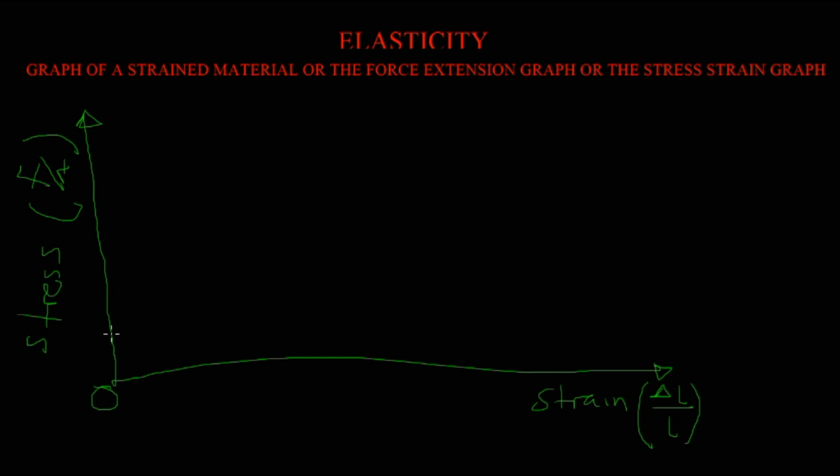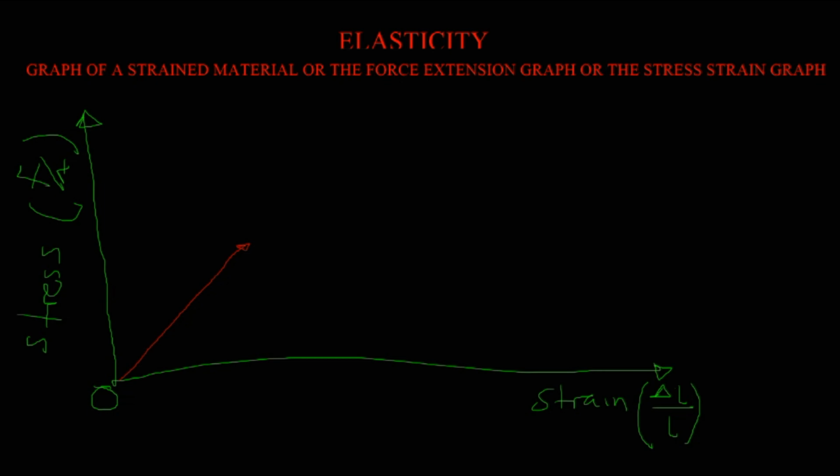From point O upwards, the graph shows linearity. It is linear up to this point. Let's have an arrow here. Now, from that point onward, let me use another color.